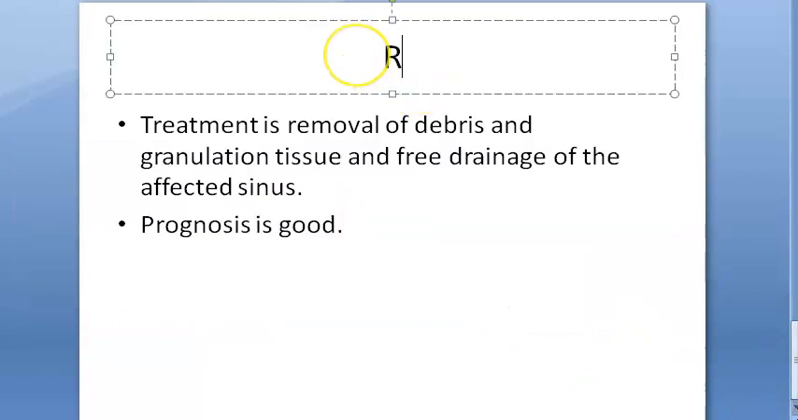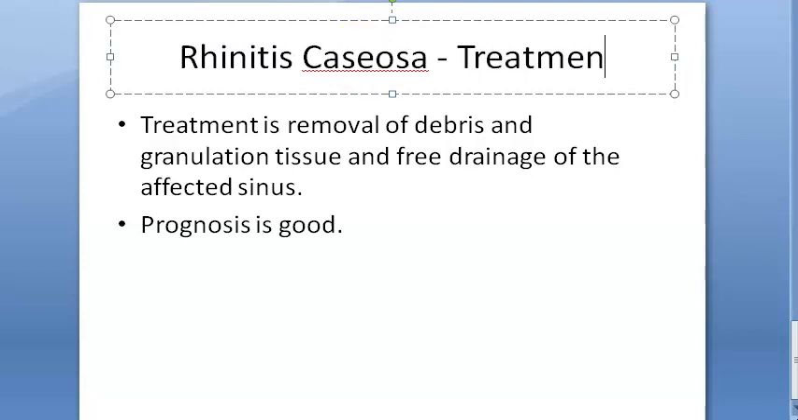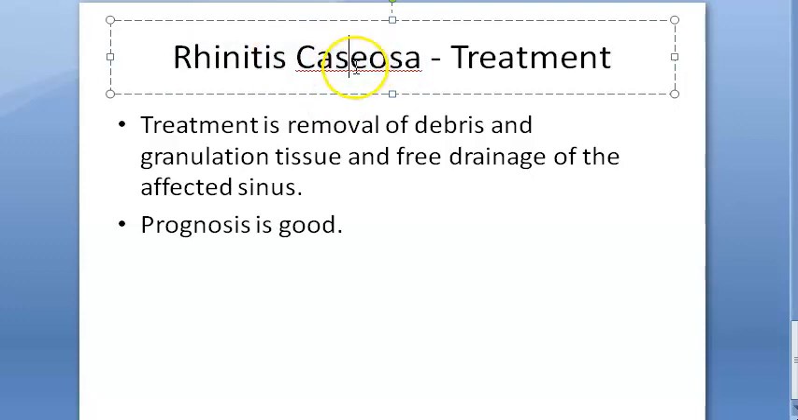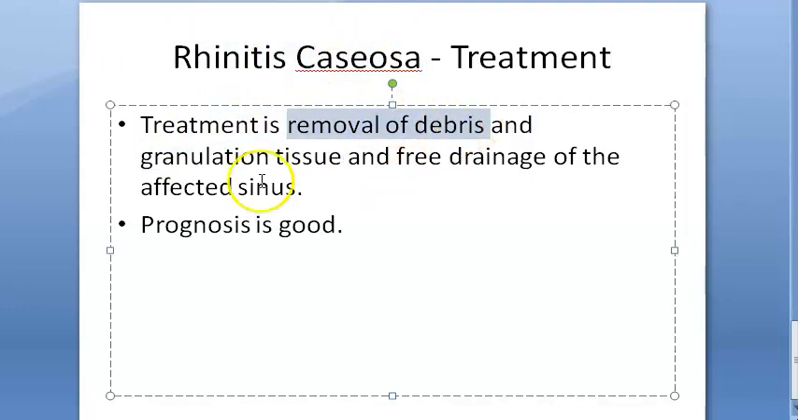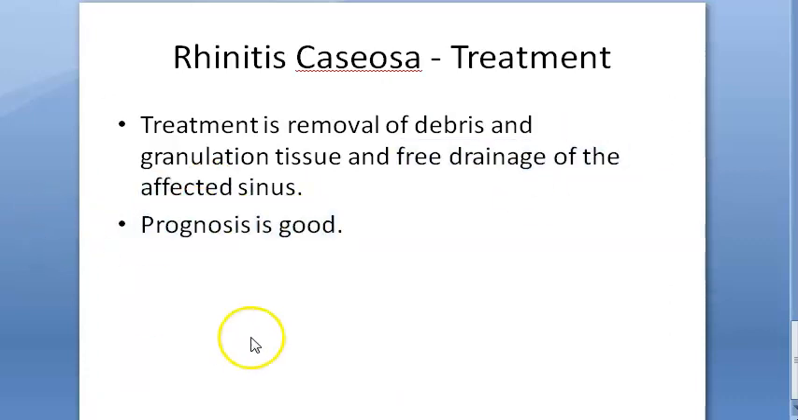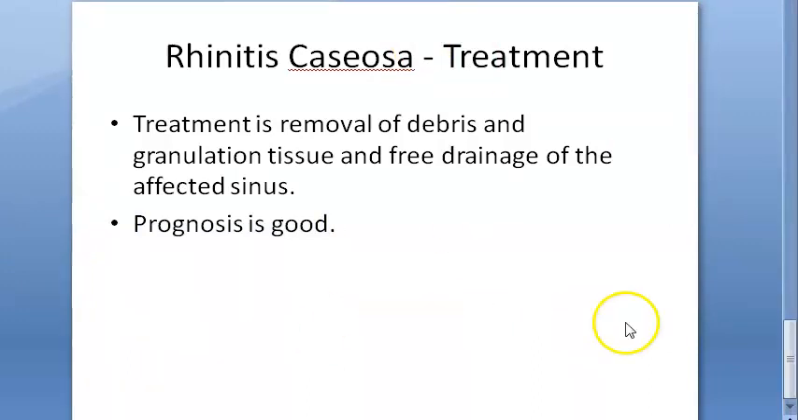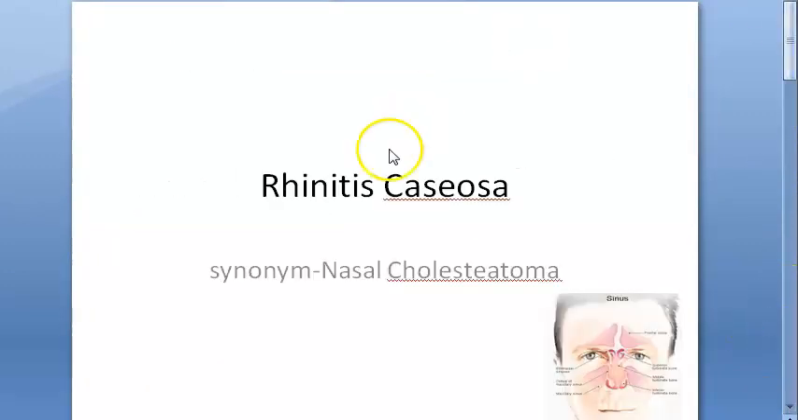Treatment for what? Rhinitis Caseosa. Treatment is removal of debris and granulation tissue, and free drainage of the affected sinus. So the affected sinus should be allowed to drain. That's all. Prognosis is good. Nothing to worry. The patient will become fine. Prognosis is good.